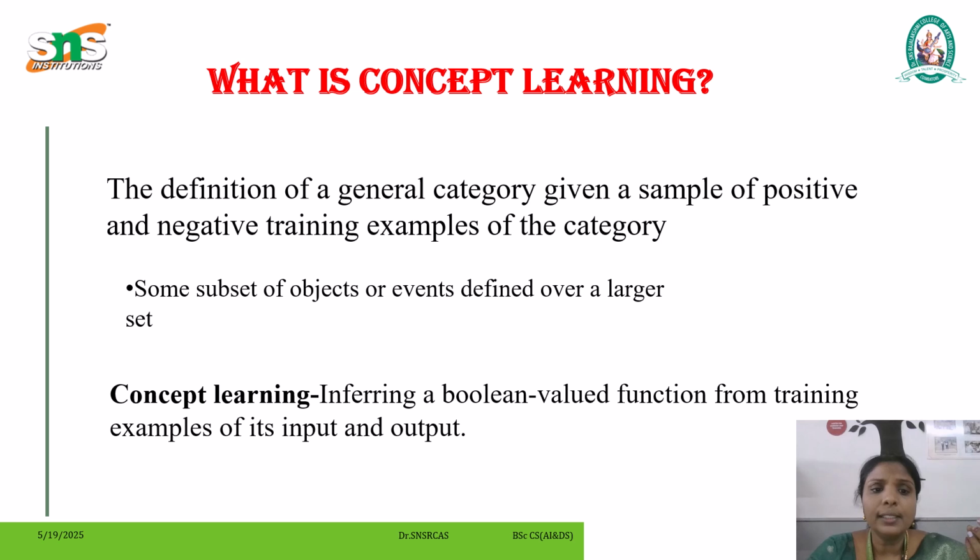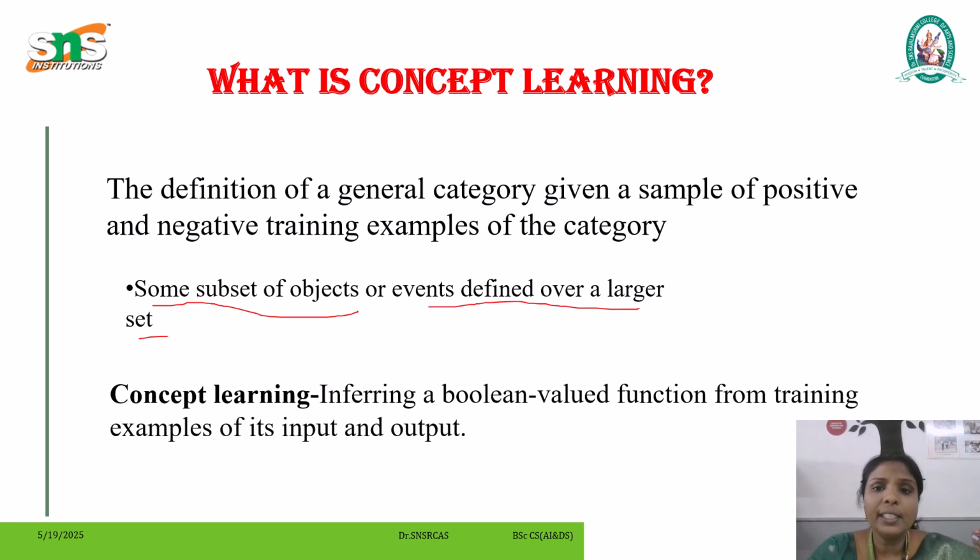Concept learning is the subset of objects or events defined over a large set. Each concept can be viewed as describing some set of objects or events defined over a large set. For example, the subset of animals that constitute birds.